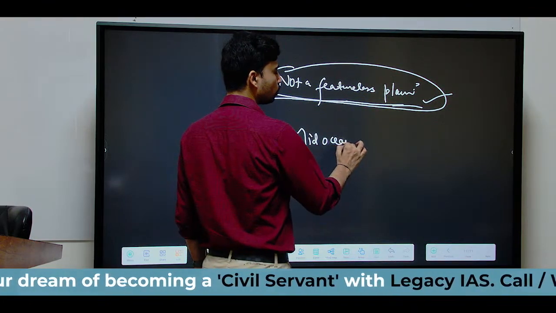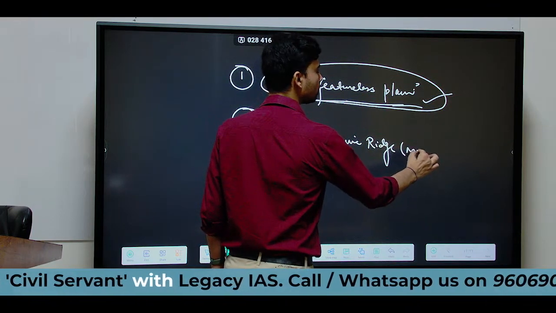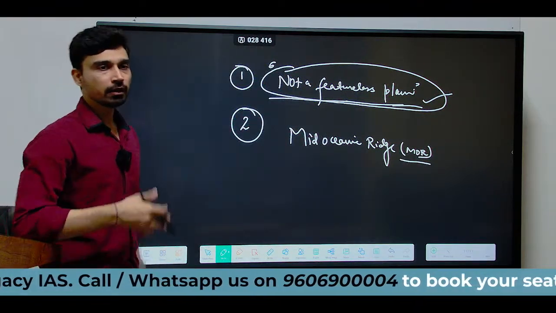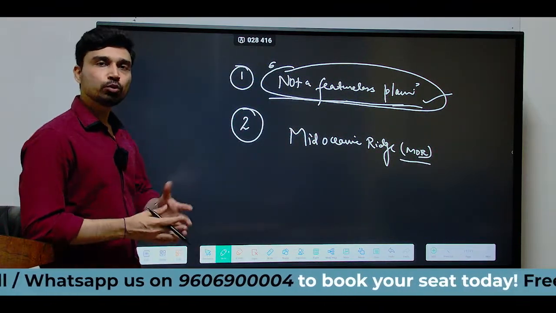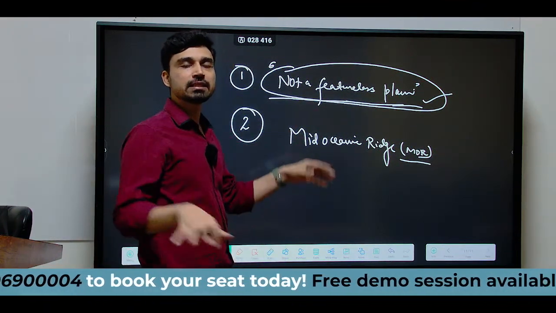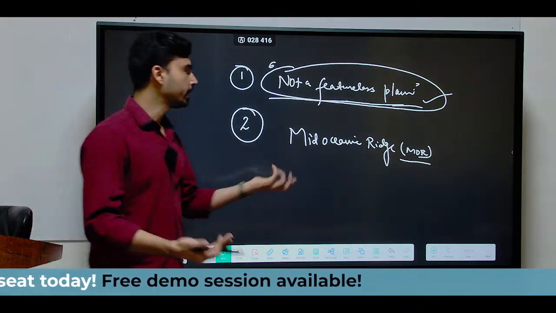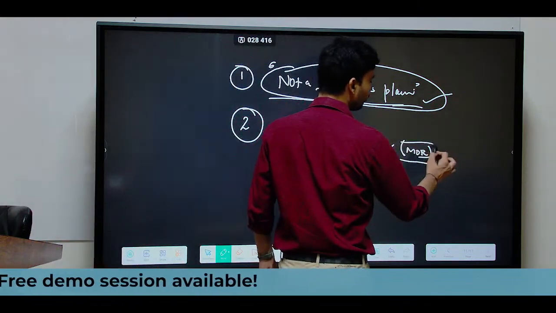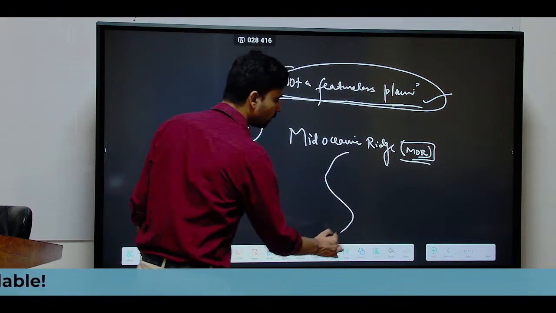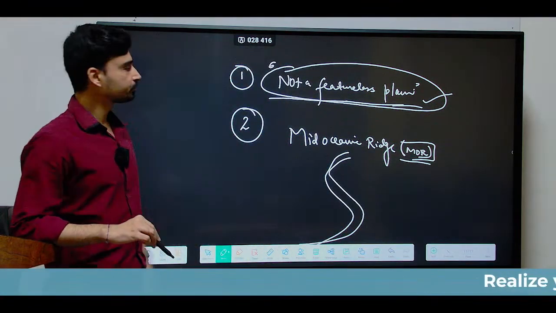One, he has talked about the mid-oceanic ridge that we also call MOR. What is MOR? We have discussed yesterday that when two plates move away from each other, a gap is created, and due to this gap, the magma from the mantle rises through this gap and deposits itself on both edges of the plate. So, that leads to the formation of the mid-oceanic ridge. The longest ridge we discussed yesterday is found in the Atlantic Ocean in a kind of S shape.